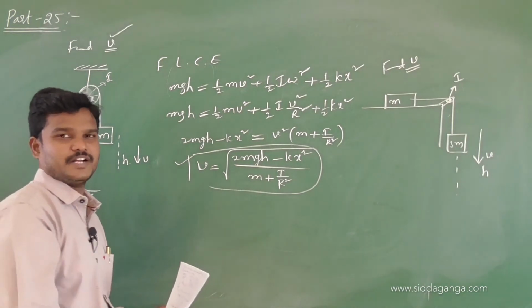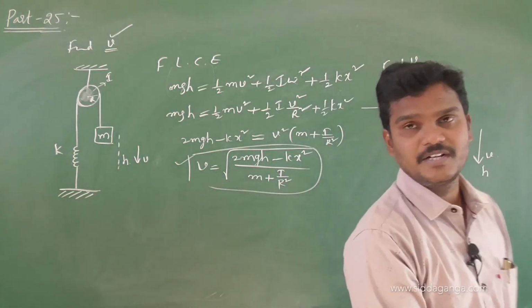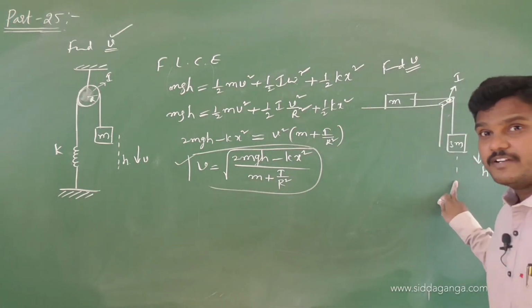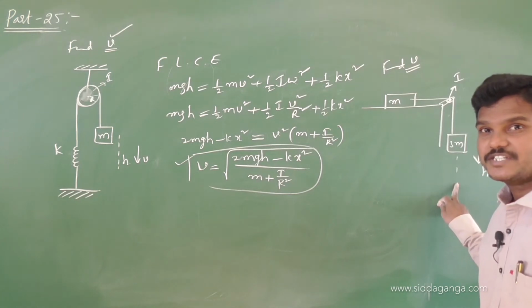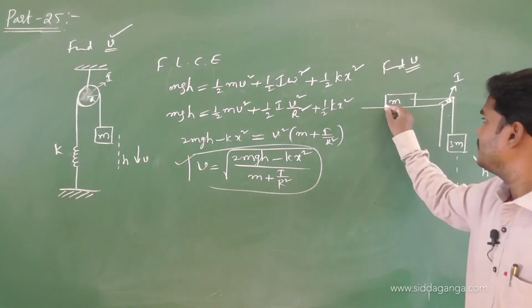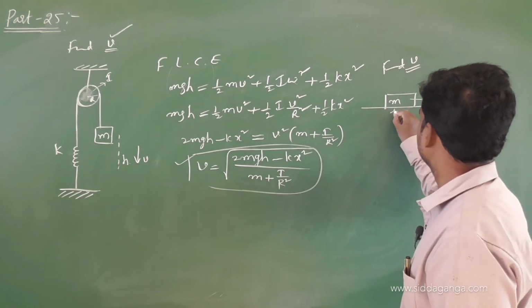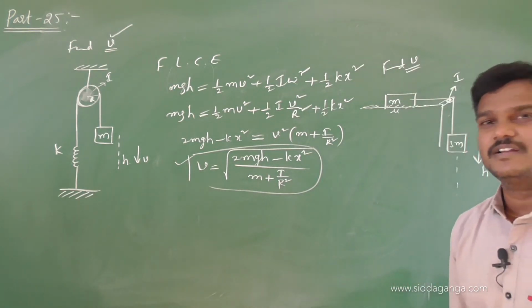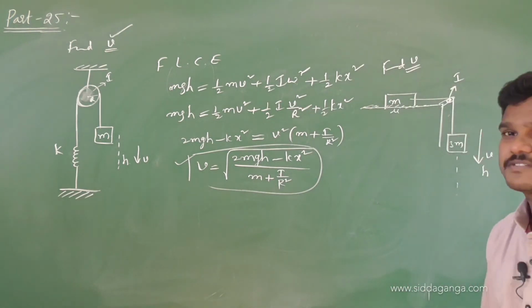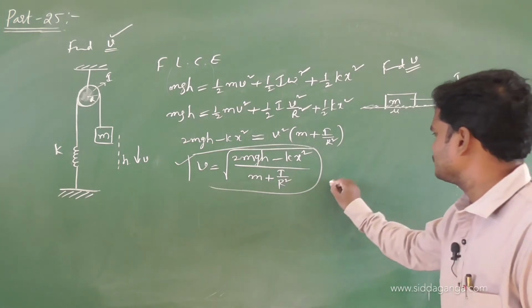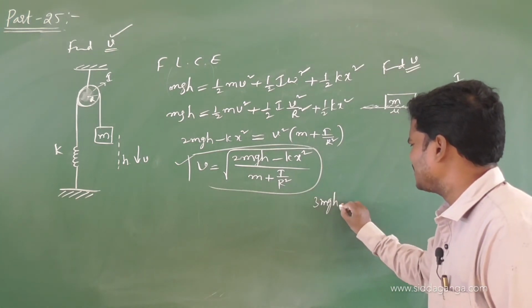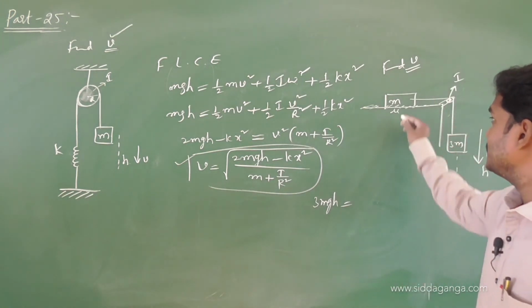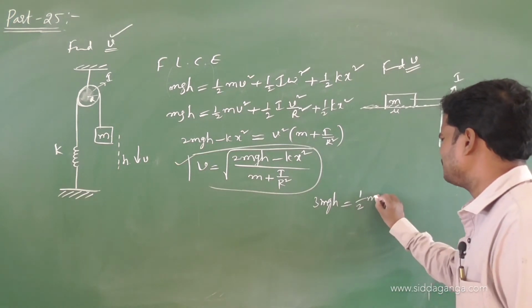Write the equation only. Loss in energy is equal to gain in energy. Of course, loss in potential energy is equal to gain in kinetic energy. Once this block moves down, it will gain some kinetic energy and lose potential energy. Here, let us suppose this surface has some mu. Tell me the equations first, only the equations. Calculation is left to you. What is the loss? Loss in energy is 3mgh, only one loss.